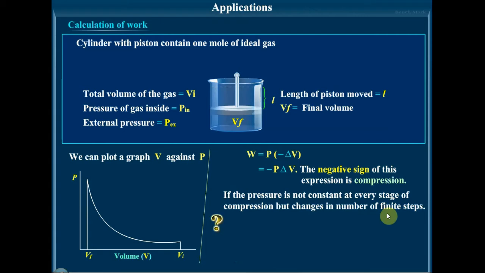For a reversible process, in each step equilibrium is being attained. That is, the compression or the expansion takes place in an infinite number of steps, which I have earlier explained, the difference between a reversible and an irreversible. So here, the work done in a reversible expansion of an ideal gas is what we are going to discuss now.